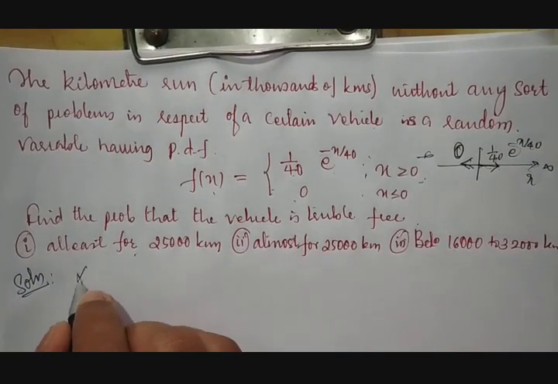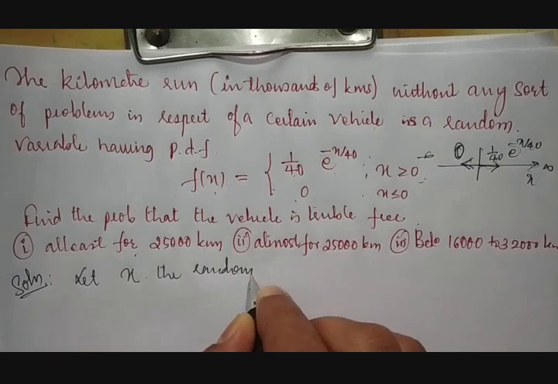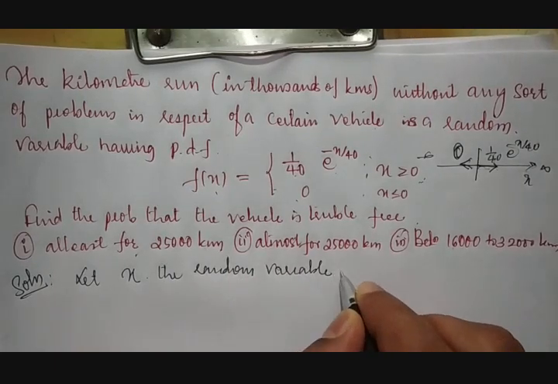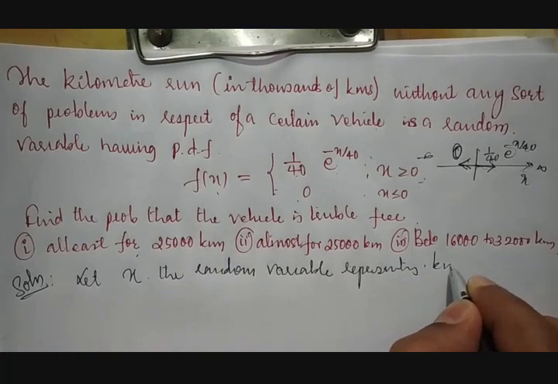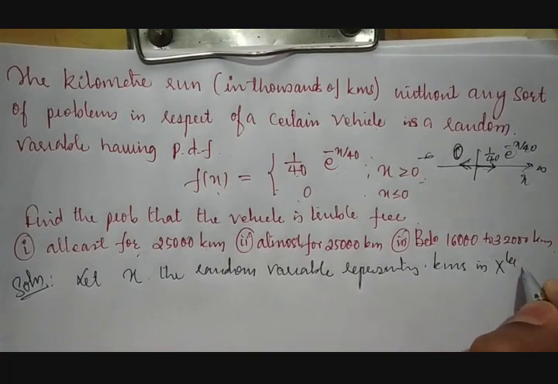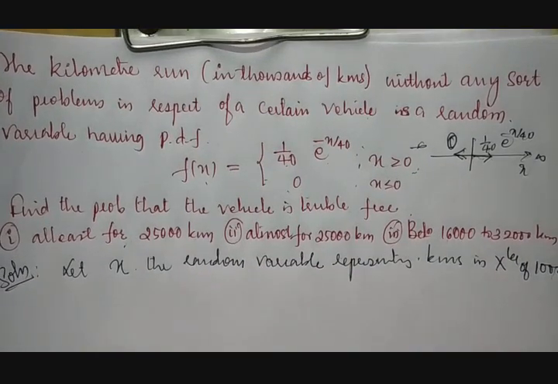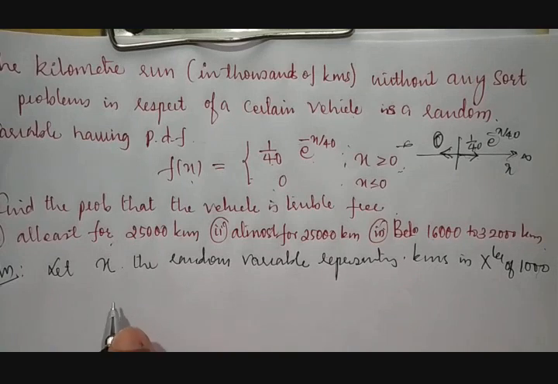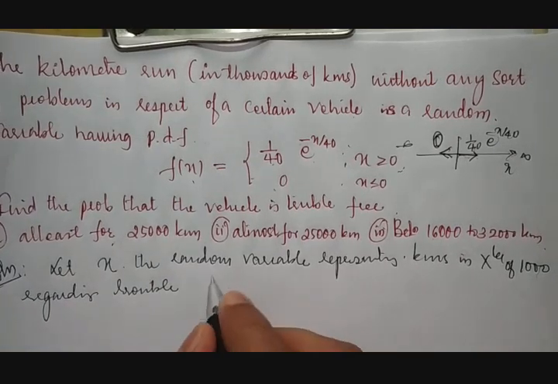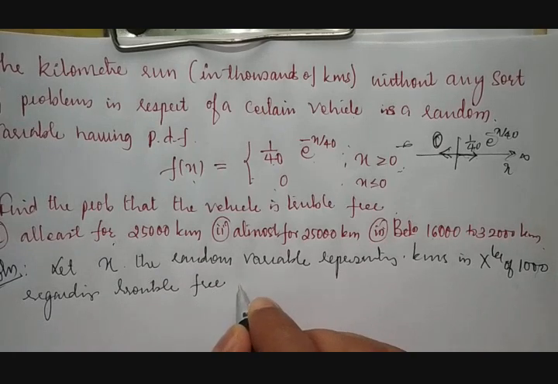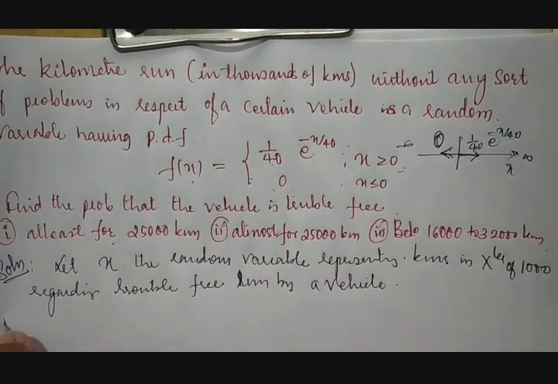How to calculate? First, I take x as the random variable representing kilometers in multiples of 1000, because he said in thousands of kilometers, regarding the trouble-free run by a vehicle.